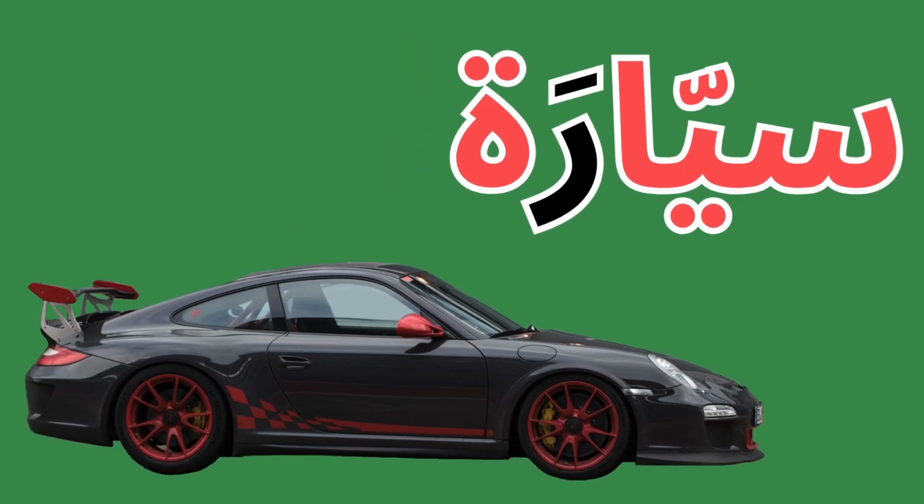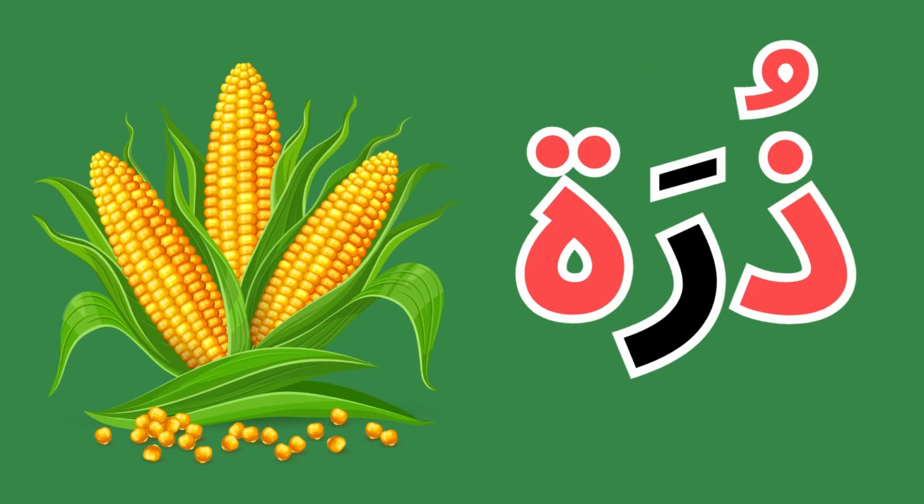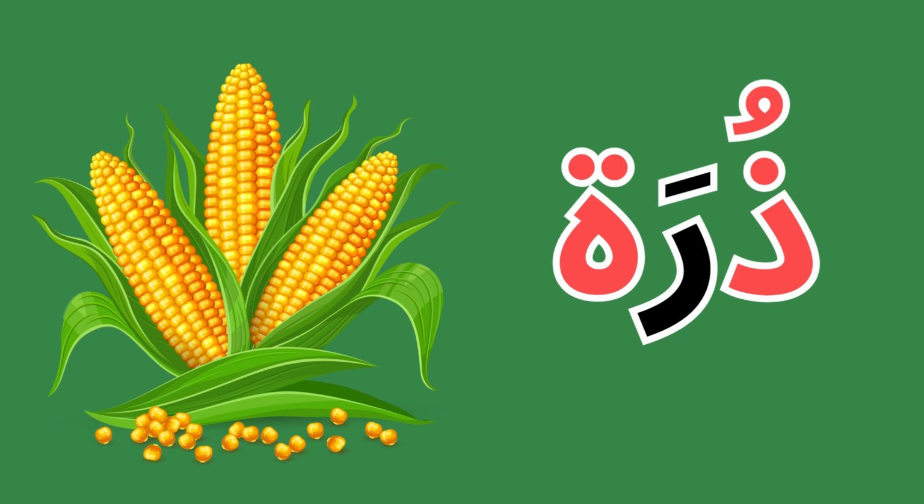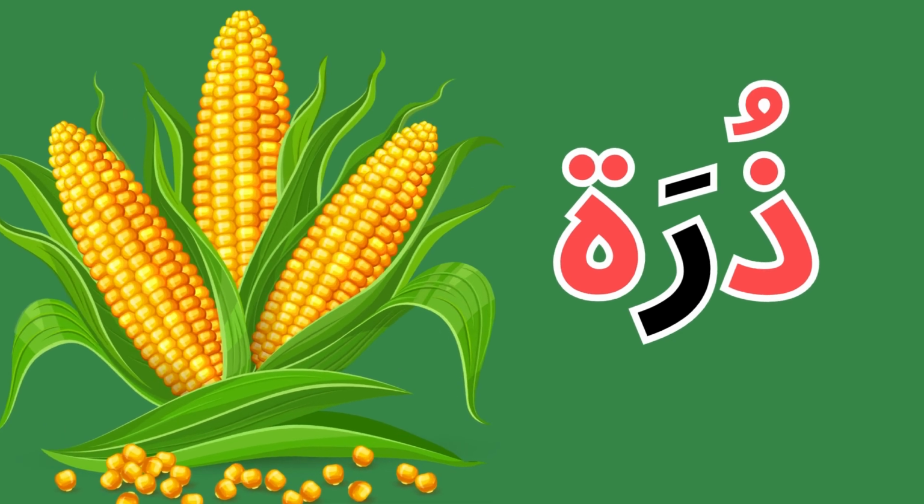The word siyara has the letter ra in the middle and it means a car. The word zura has the letter ra in the middle and it means corn.